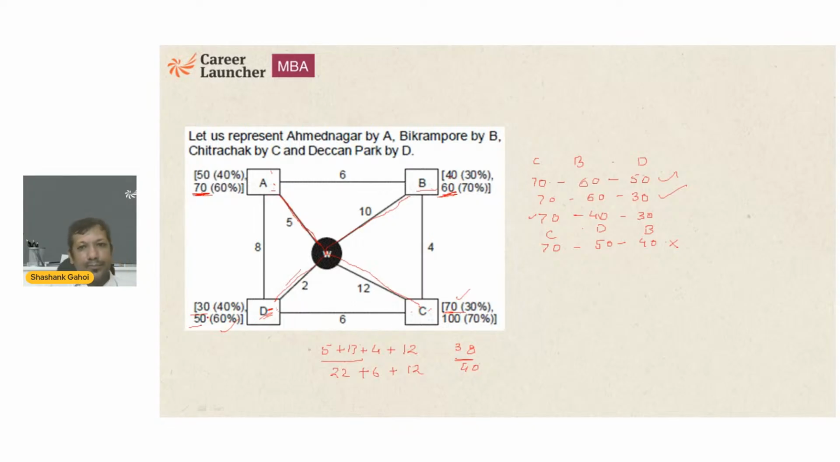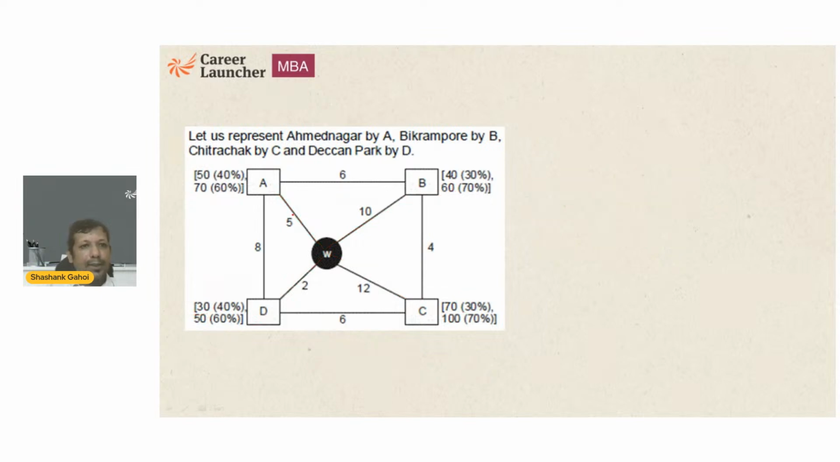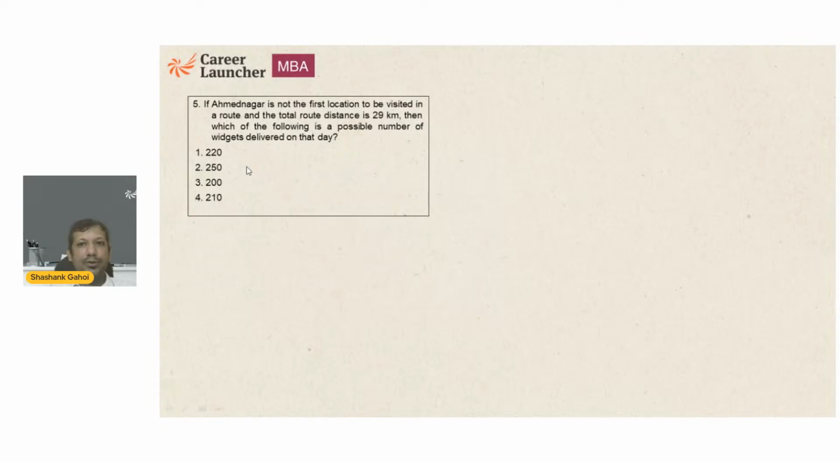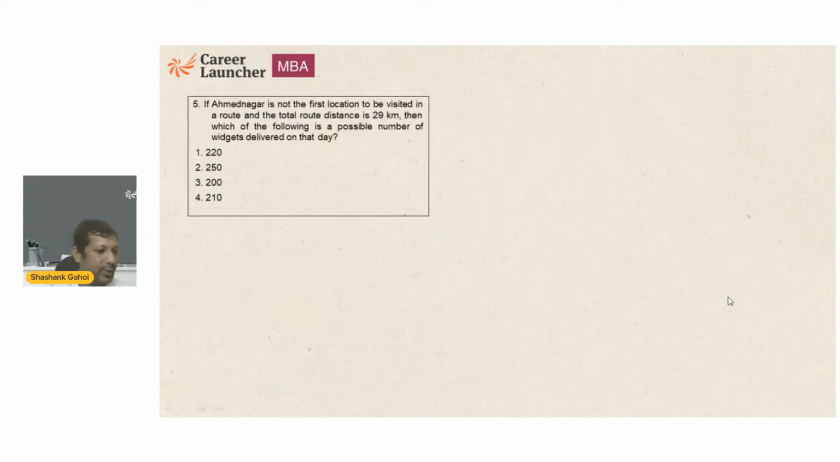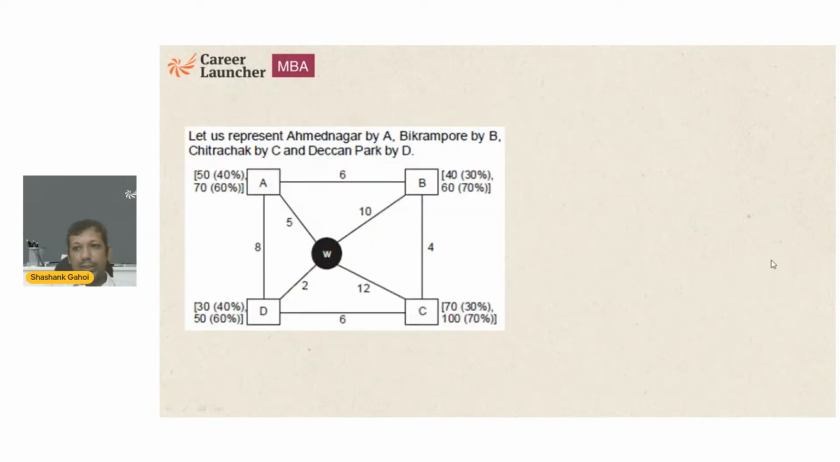Okay. Ria, so let me explain. Now the question is saying that, let's read the question first. The first location visited is Ahmednagar. Then what are the chances that total distances are 40 kilometers, right? So he must be going to Ahmednagar first. It means this should be 70. This should also be 70, right?